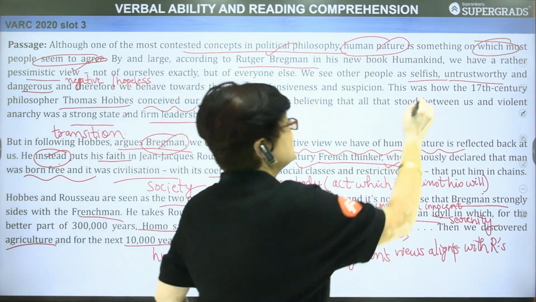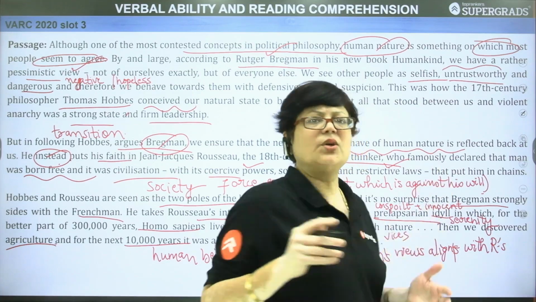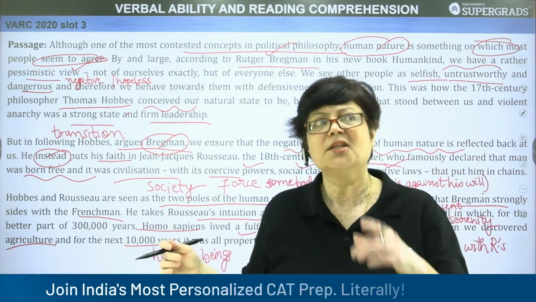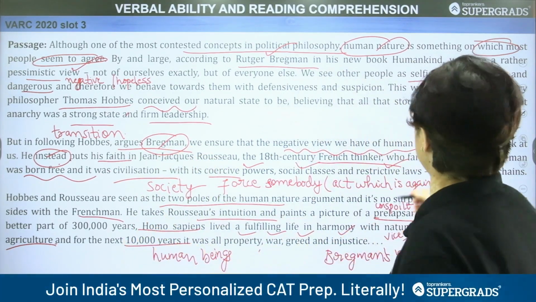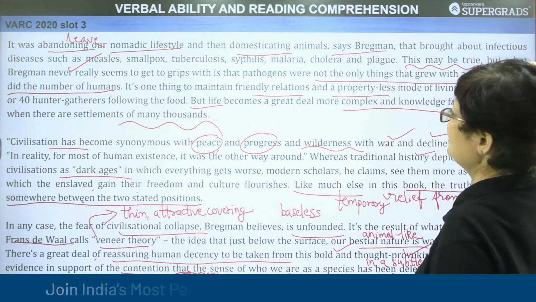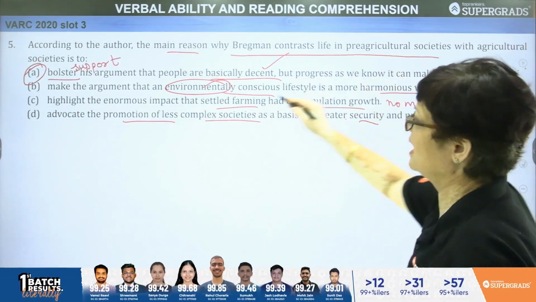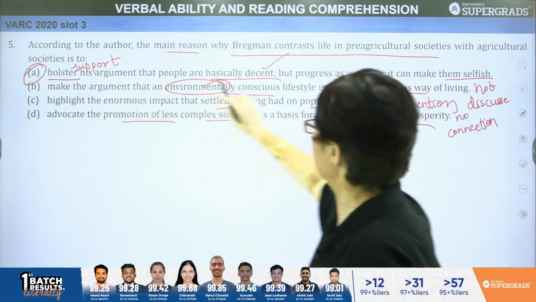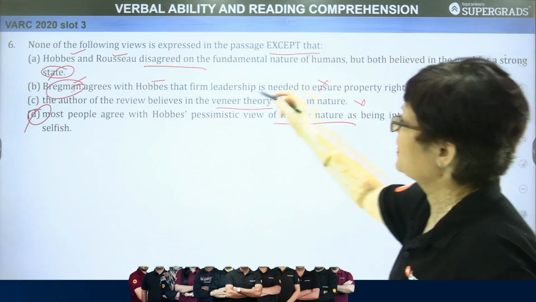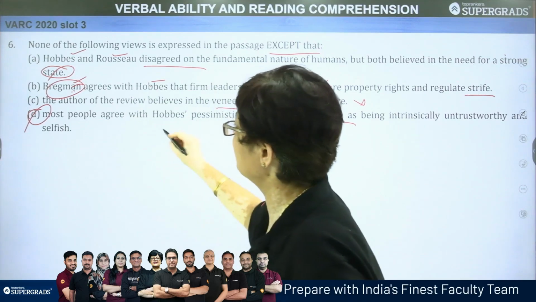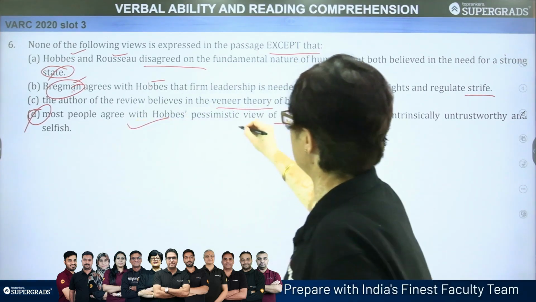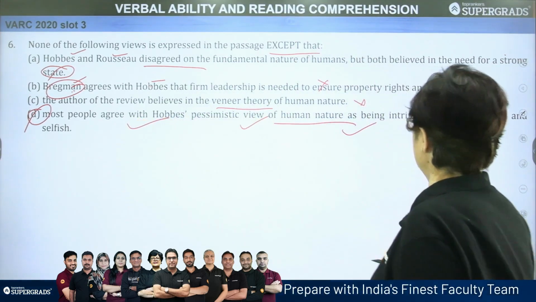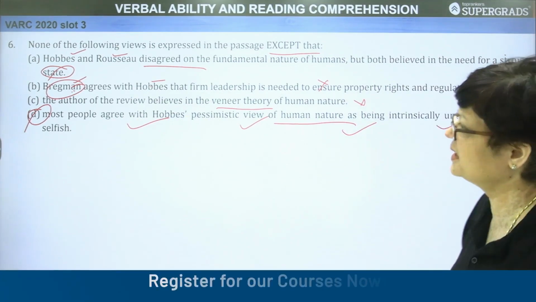So here, this can be understood as most of the human beings, right? So our answer is very clearly pronounced, very prominently we can see. Of course, we have eliminated other answer choices, but D is the correct answer choice. Most people agree with Hobbes' pessimistic view of human nature as being intrinsically untrustworthy and selfish.